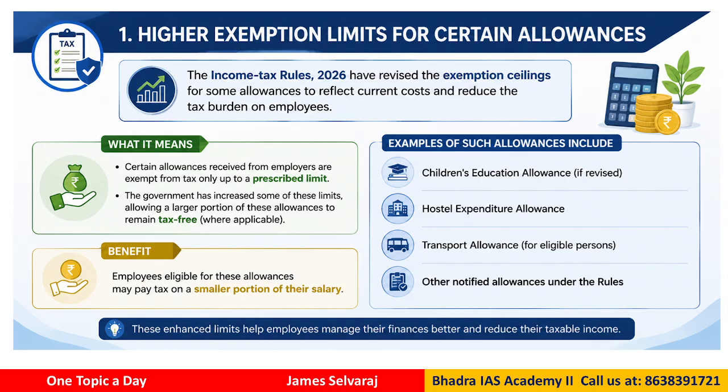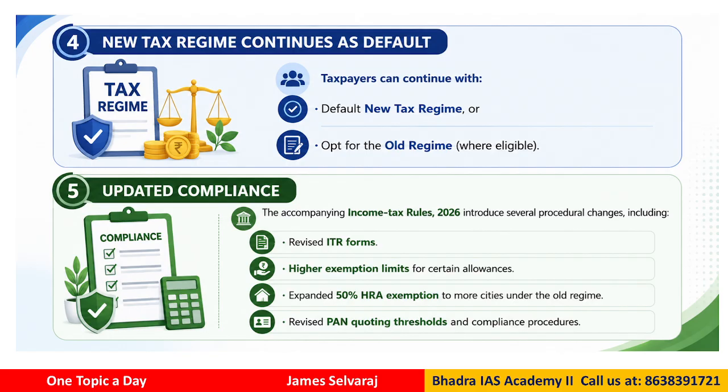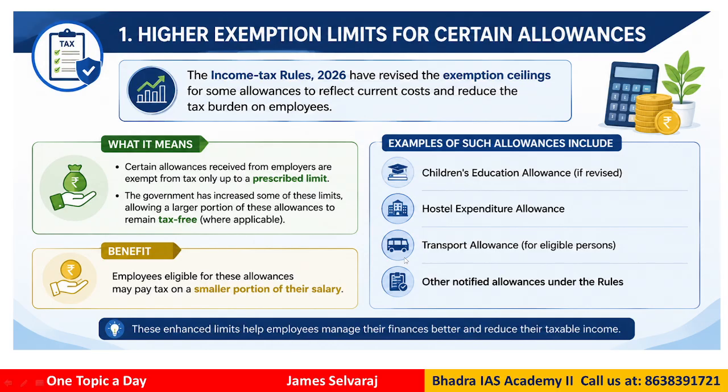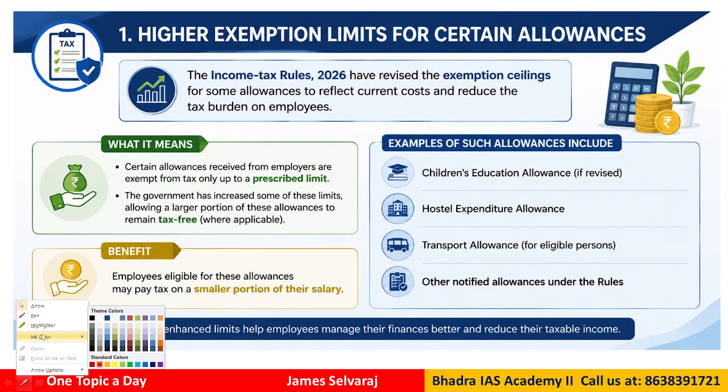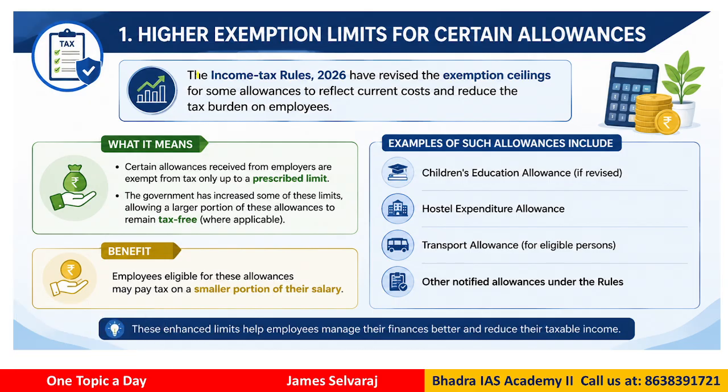So now, what is the meaning of this term that we need to understand? Higher exemption limits for some allowances. Let us try to get some clarity on that. What does it mean? If you look here, the Income Tax Rules 2026 have revised these exemption ceilings, like certain allowances received from employers are exempt from tax up to some limit.